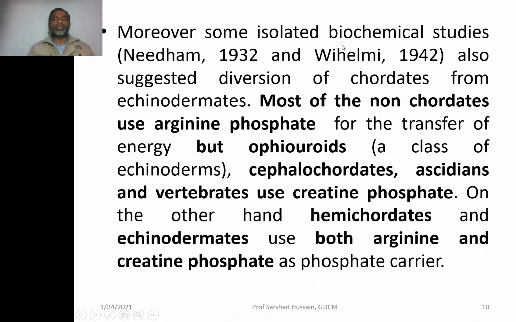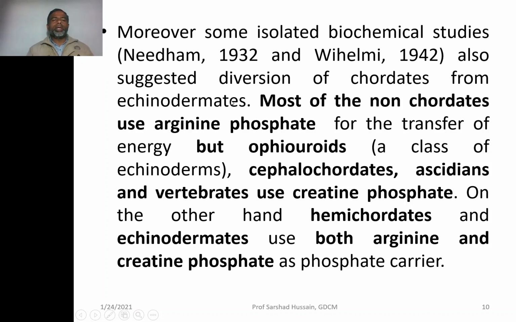In addition to this, the isolated biochemical studies. Isolated means when the scientists have conducted the experiments at different points of time at different locations, not in collaboration. Isolated biochemical studies also suggested divergence of chordates from echinoderms.